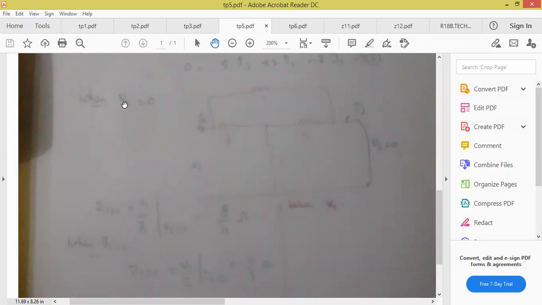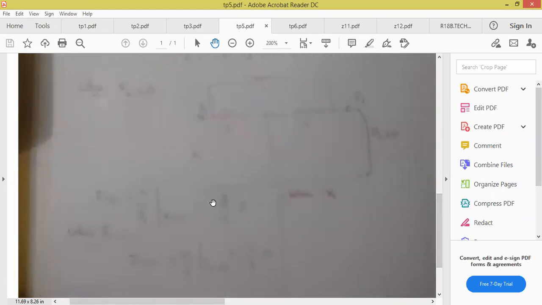What is the formula for short circuit impedance? V1 by I1. At which condition do we have to find it? V2 equal to 0. So I've drawn the circuit. V2 equal to 0 means the output port is short circuited. Can I remove any resistor here? No. No resistor will be removed. So now you see, all of you, solving the 3 equations, you will get I1, I2, I3. What is V1? Here we got the expression. Substitute that expression, substitute the values. You will get 8 by 11. Do the simplification with the calci and check the answers. Short circuit impedance is 8 by 11 ohms that we are going to obtain.